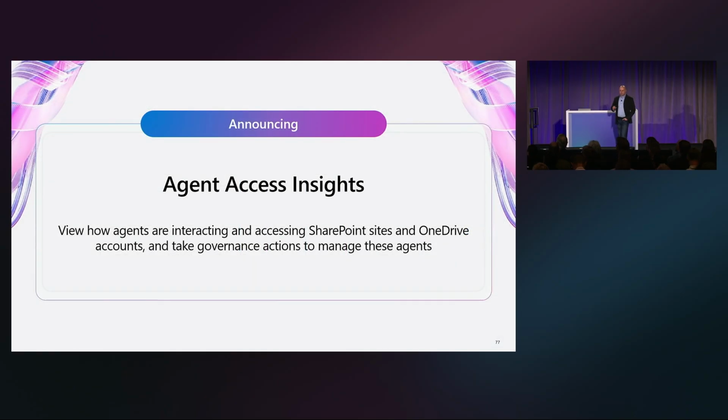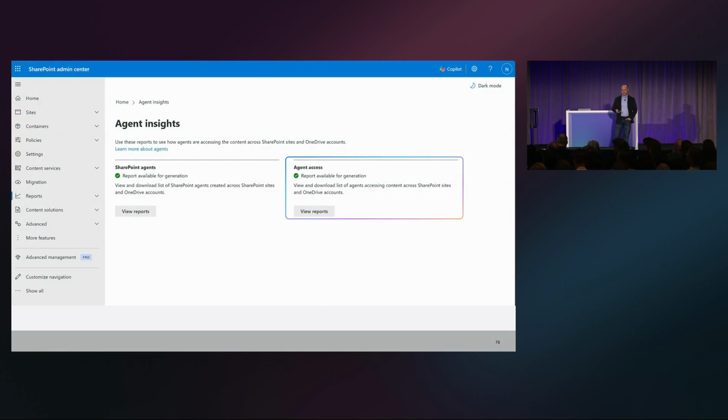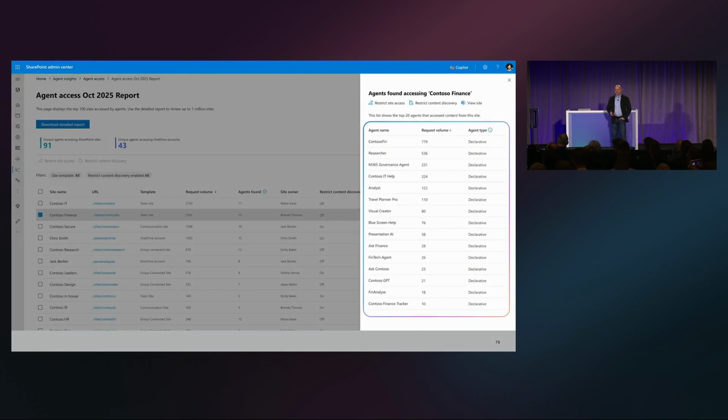So the next one I really want to quickly announce is Agent Access Insights. So this is a really, really big report. We've been hearing about agents this entire conference, right? So now you're actually going to be seeing how these agents are accessing the content and using the content. So this is another really, really important one because you can control the agents, et cetera, in Microsoft 365. I think we talked about that earlier.